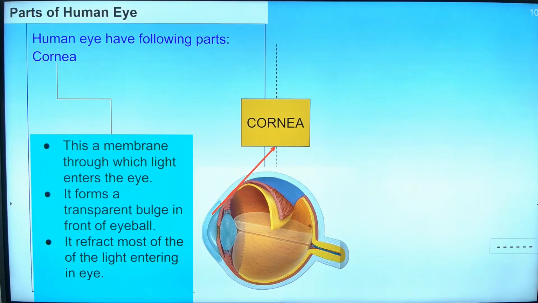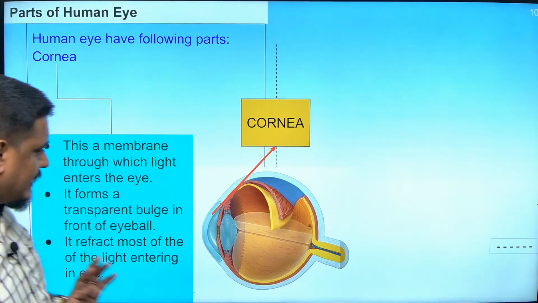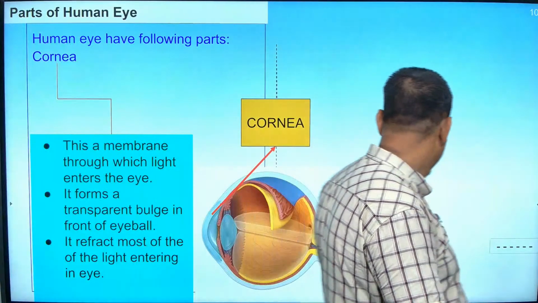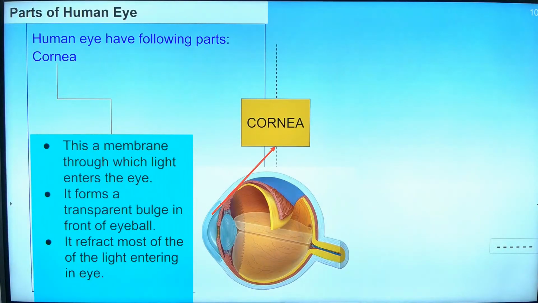Wrote about cornea? Diagram, don't start drawing now, okay? Diagram is a later part, which I will give as homework. Done, Prajin? Writing or not? Okay, Pritam, can I proceed further? Yes, sir. Okay.